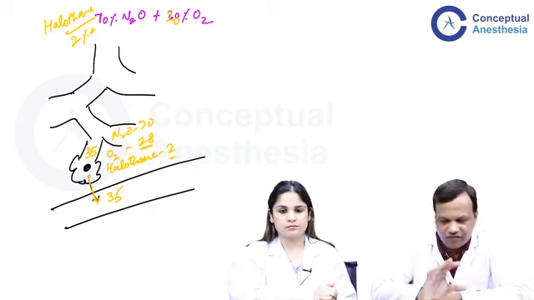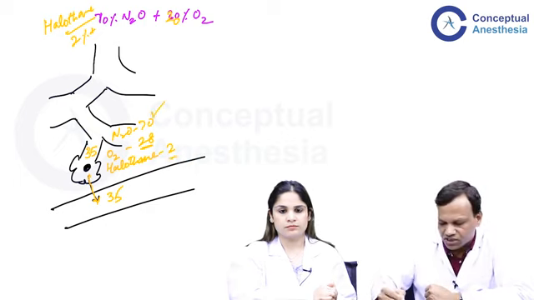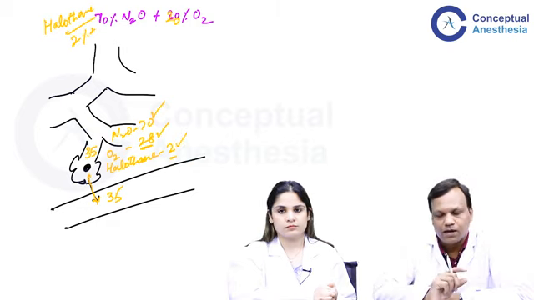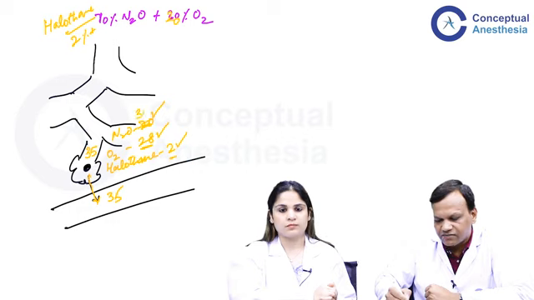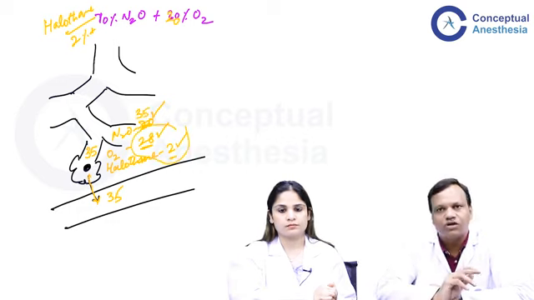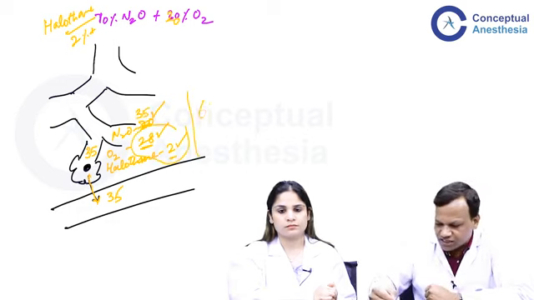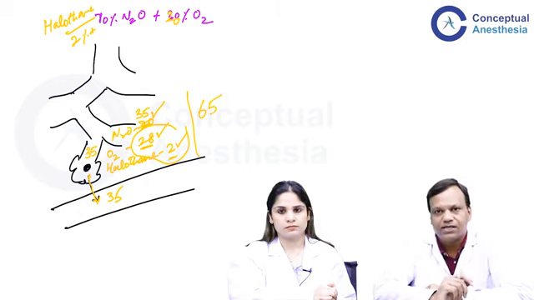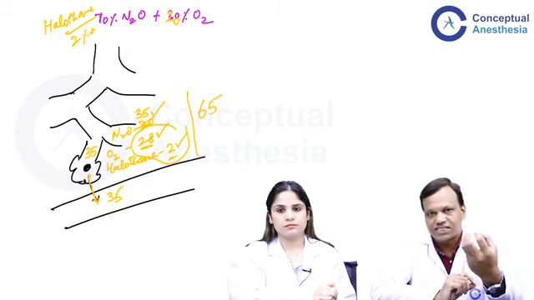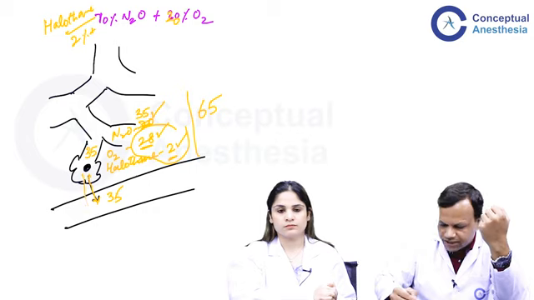So that means out of 100, nitrous oxide was 70, oxygen was 28 and halothane was 2. Now when the 35 has diffused, that means nitrous oxide remains 35. The others have not been able to diffuse. That means now out of 65, we have 2 as halothane. That means halothane, the relative concentration increases. So it will also quickly diffuse.